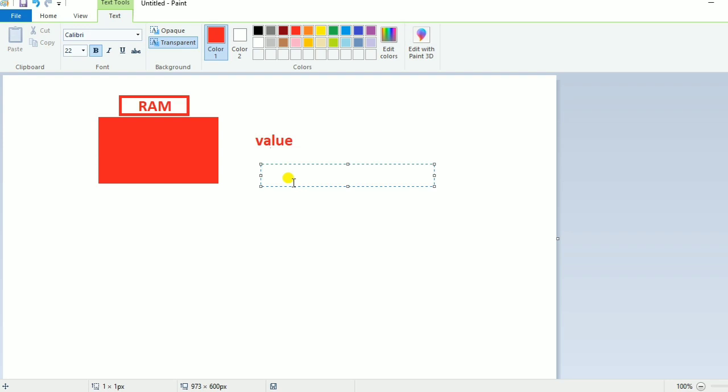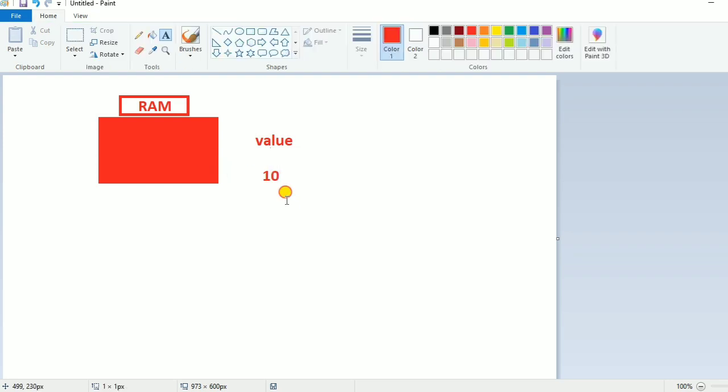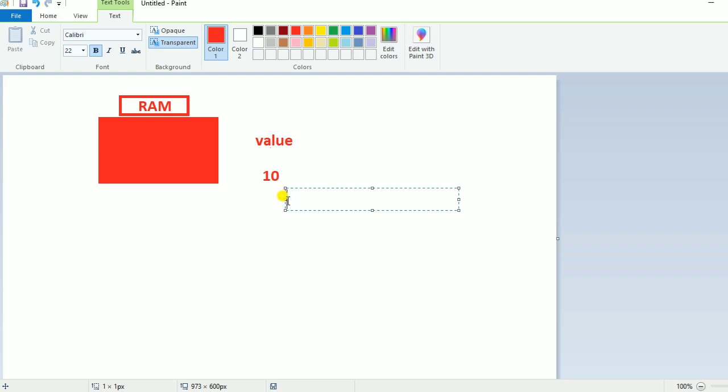Suppose I want to store 10 in my RAM, then how can I store it? I will assign that 10 to any variable like a, b, c, d or anything, and then I will store a in my RAM. And then whenever I want to get my a value, I will simply write a and I will receive that value from the RAM. So that is called a variable. And what is the rule of a variable?